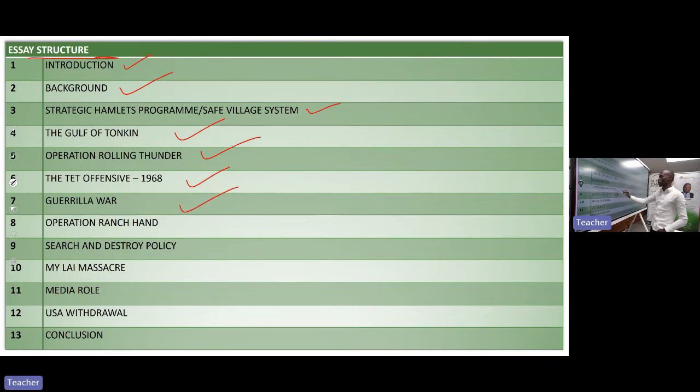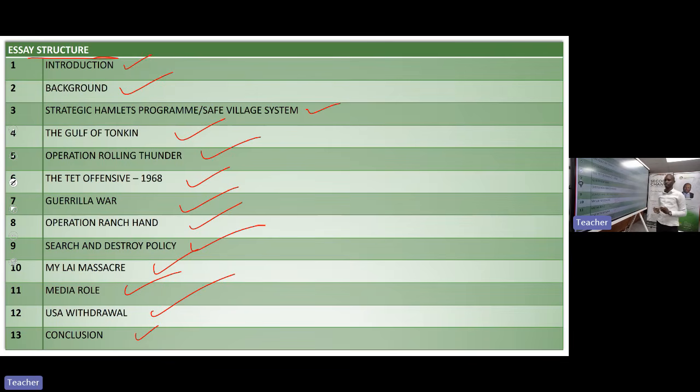Number 7, Guerrilla Warfare; Operation Ranch Hand as number 8; Search and Destroy Policy number 9; My Lai Massacre number 10; Role of Media number 11; US Withdrawal number 12; and the last paragraph will be the conclusion.